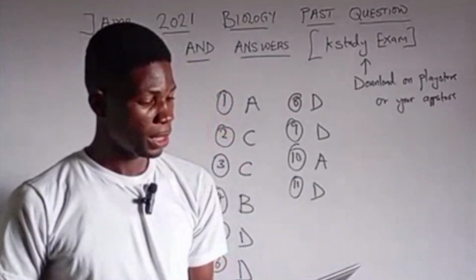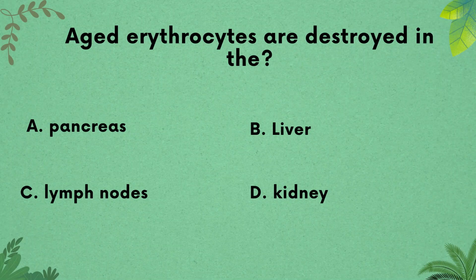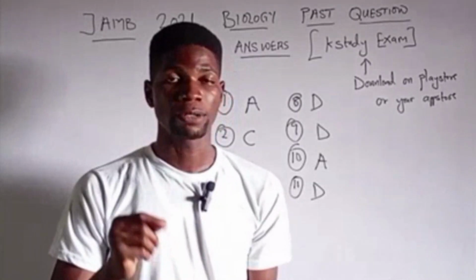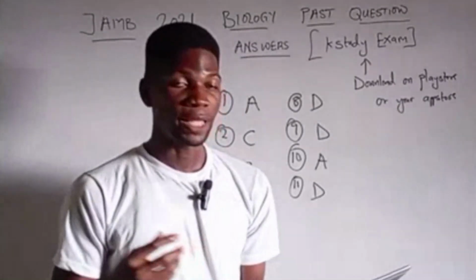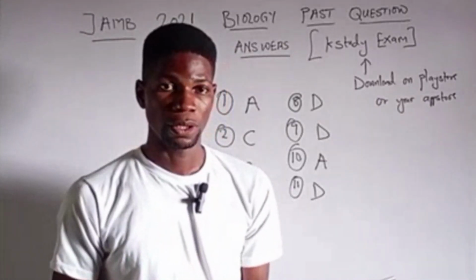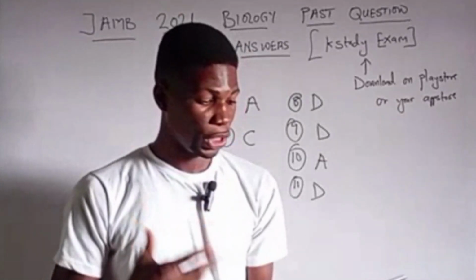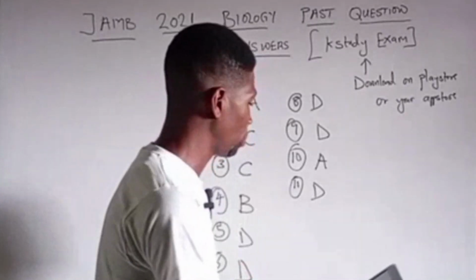Question 12 says, aged erythrocytes are destroyed in the A, the pancreas, B, the liver, C, the lymph node, D, the kidney. Now, erythrocytes are red blood cells. So when they are no longer functioning, where are they always destroyed? They are always destroyed in the liver, which is option B.